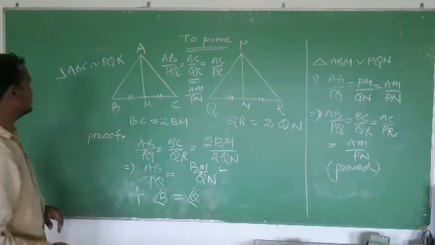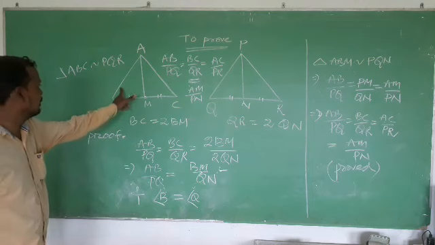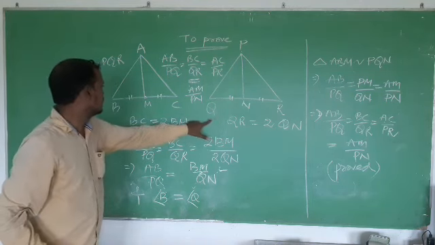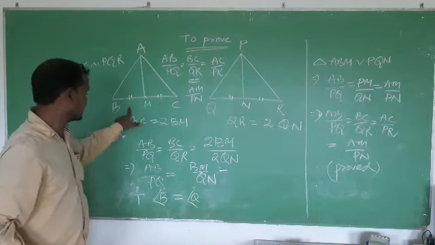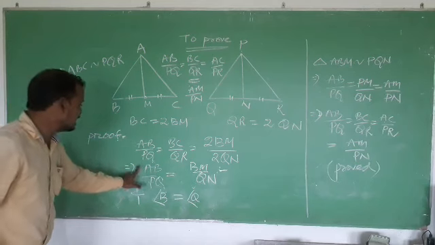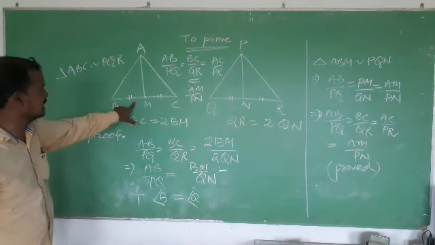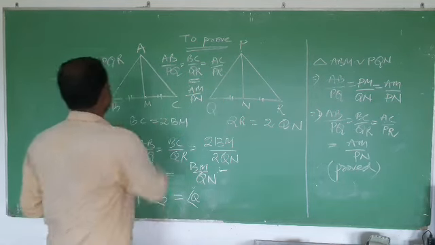And another piece of information is there: being the two triangles similar, angle B equals angle Q, because these are the corresponding angles. So this is side, this is angle, and this is side. Here also this is side, this is angle, and this is side.